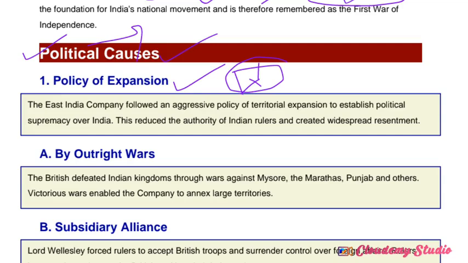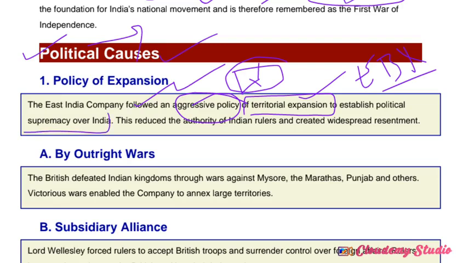So what about the policies? One by one we can discuss it here now. Policy of expansion means, see, the East India Company followed an aggressive policy of territorial expansion. Territorial expansion means expansion of British ruling in India, to establish political supremacy over India.